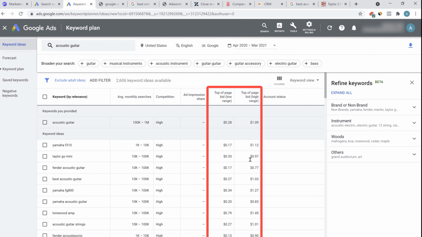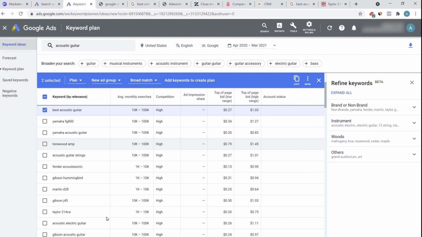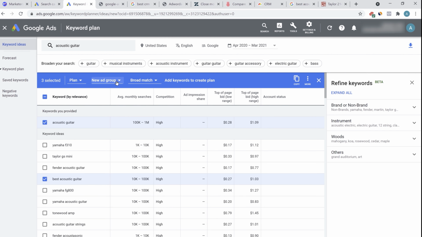The amount can vary, but generally it's within the range which is shown here. It might even be higher, it might even be lower depending on the competition that particular day. This way you can add all the keywords that you want to include. Like I have acoustic guitar, I have, let's say, add best acoustic guitar strings is not relevant because the intent here is of strings, not the guitar. Let's also add acoustic electric guitar.